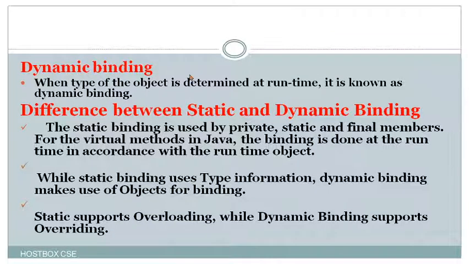static and dynamic binding. Here static binding is used by private, static and final members also. For the virtual methods in Java, the binding is done at runtime in accordance with the runtime object. While static binding uses type information, dynamic binding makes use of objects for binding. Remember this important point. Then static binding supports overloading, while dynamic binding supports overriding.